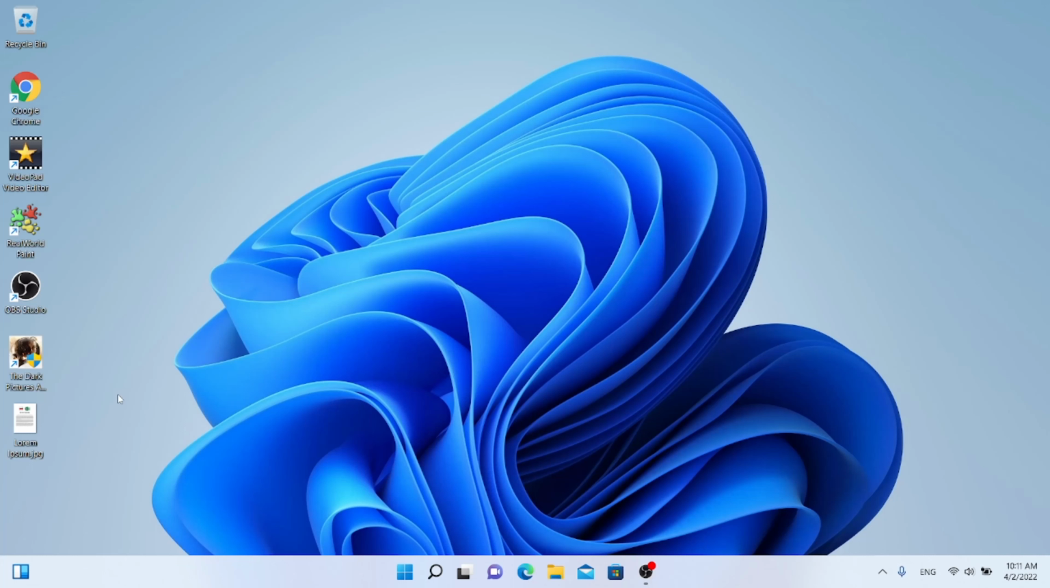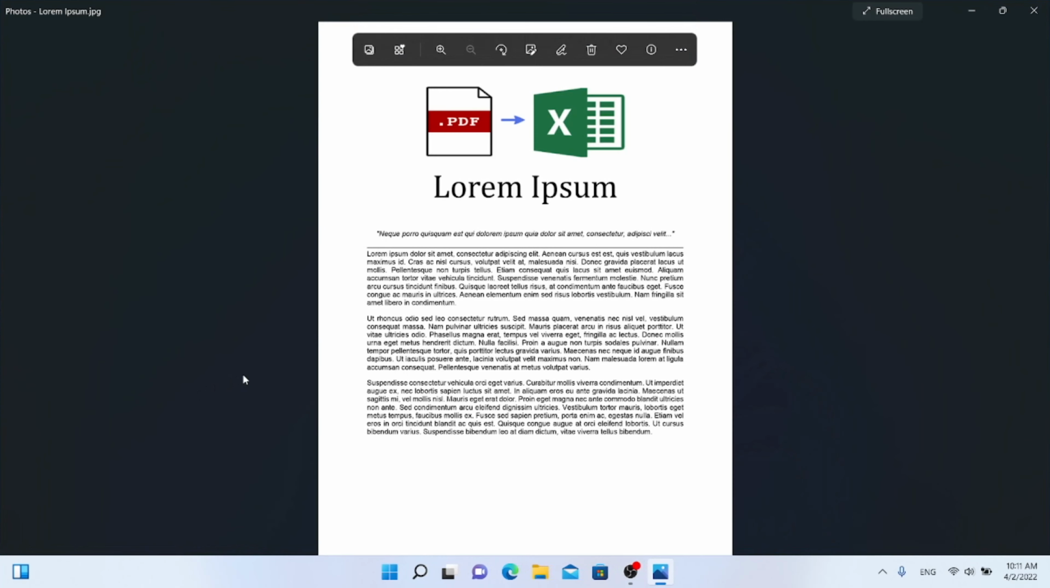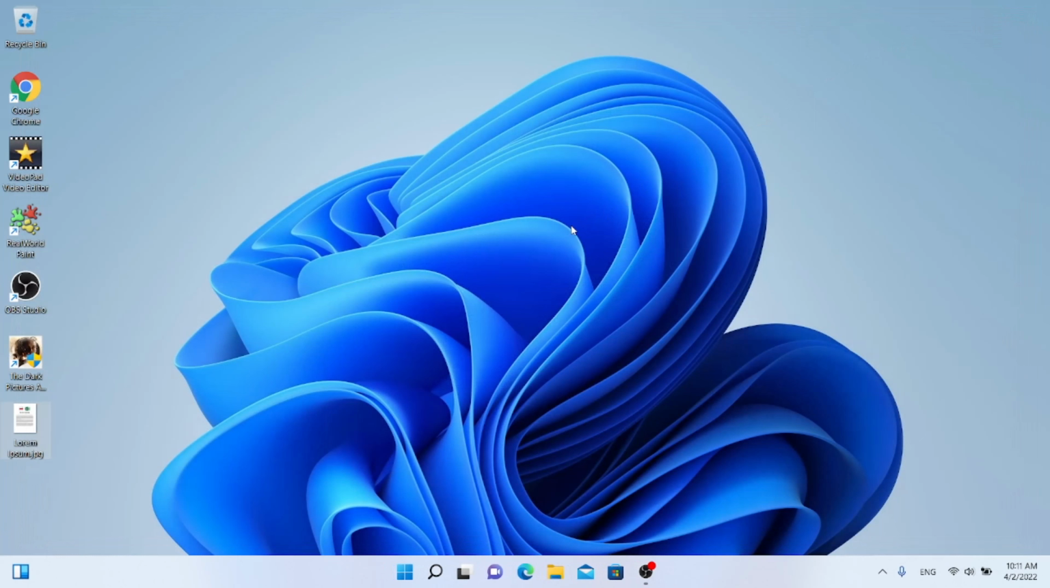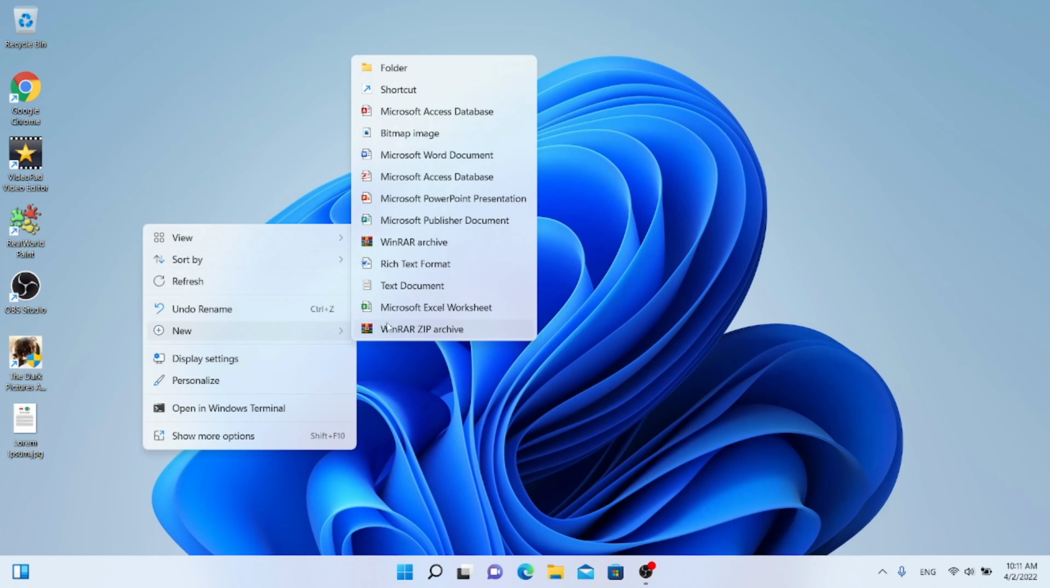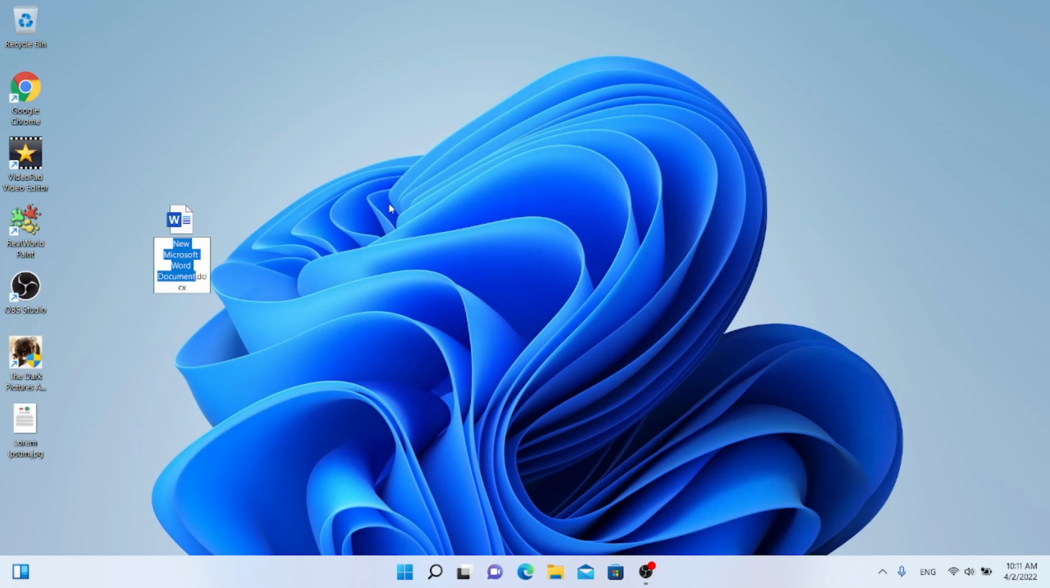I have already downloaded an image file which contains a text and an image. By default, this file is opened with Photos from Windows 11. I will create a new Microsoft Word document.